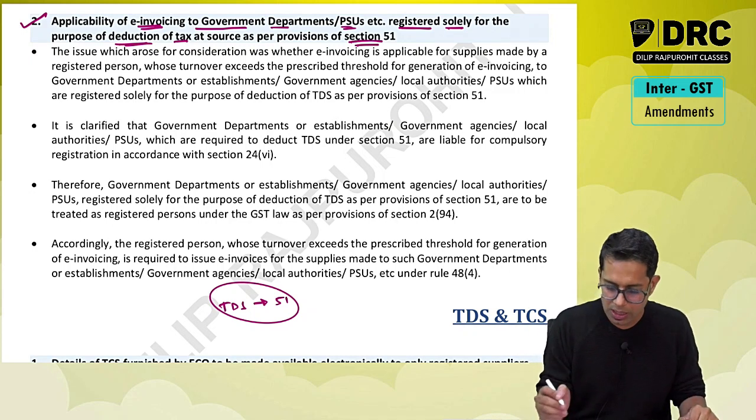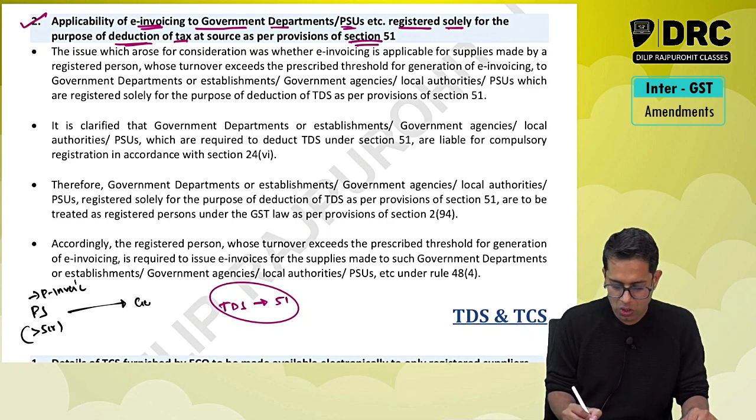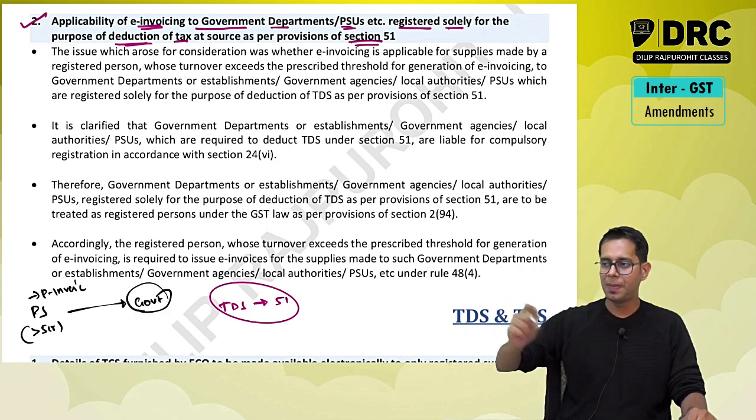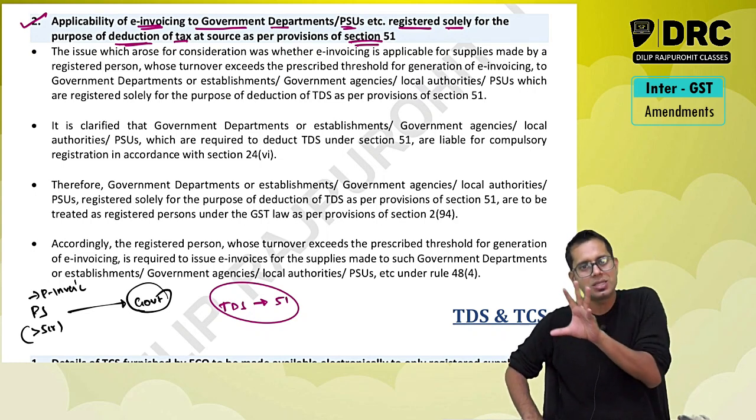So the question was, say Priya Sarees has a turnover of more than 5 crores, meaning for Priya Sarees e-invoicing is applicable. So now whether Priya Sarees has to follow e-invoicing even when the supply is made by Priya Sarees to these government departments who have taken registration under section 51, lawmaker says yes.